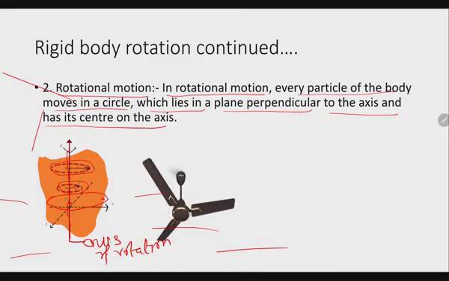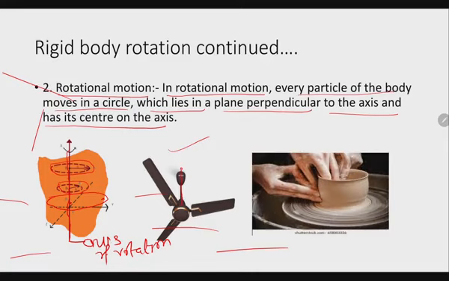Examples are, say, a ceiling fan. It's an example of perfect rotational motion because the axis is fixed. Next example is, say, a potter's wheel. It's also rotating about a fixed axis. The axis is not moving.